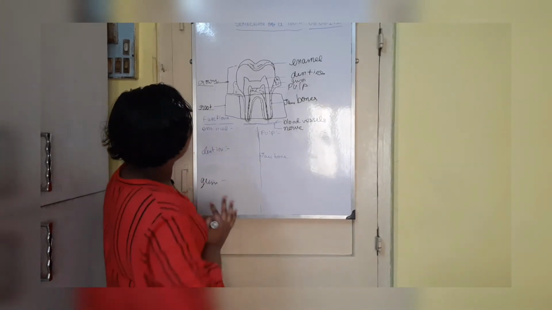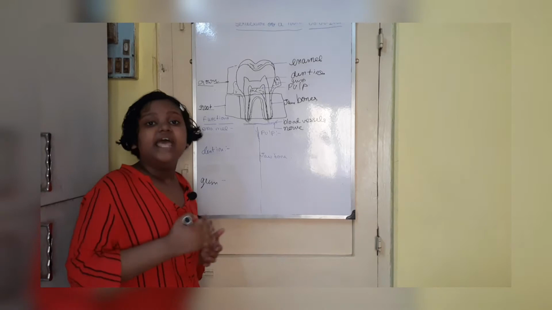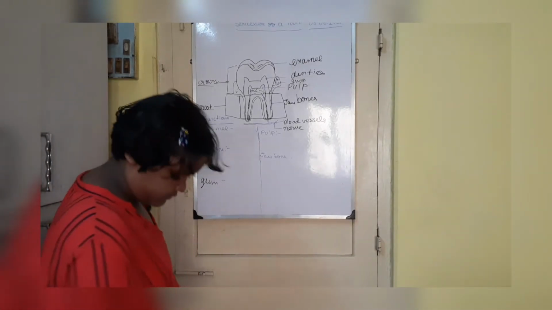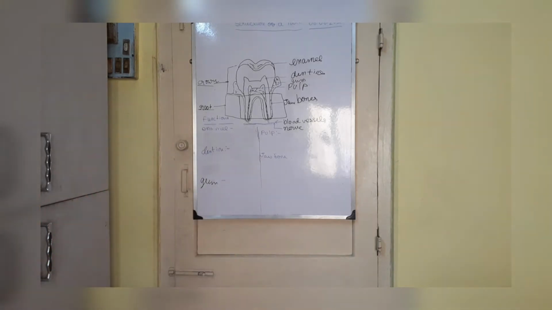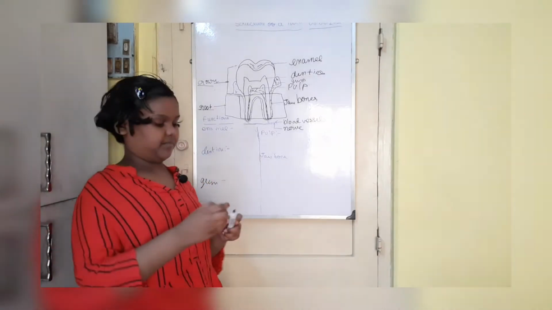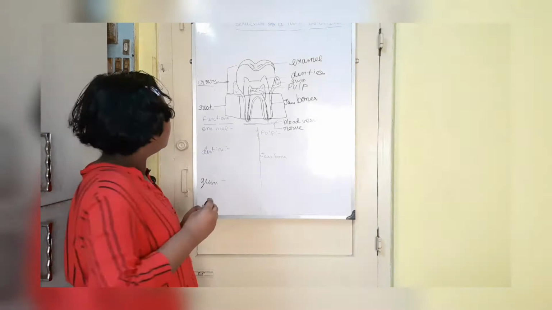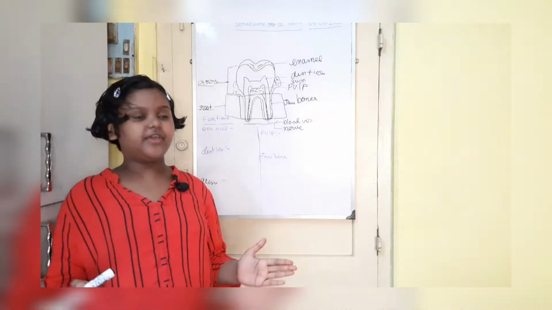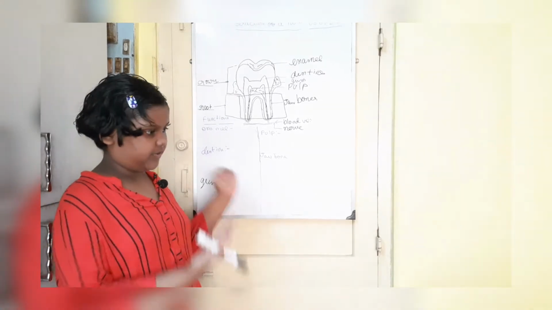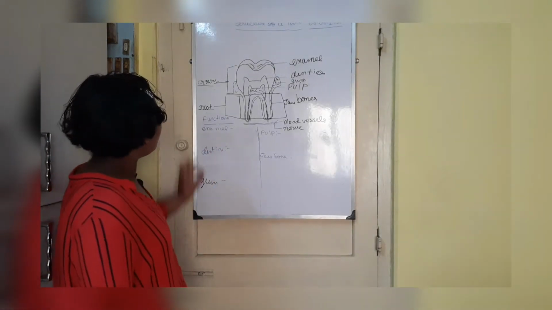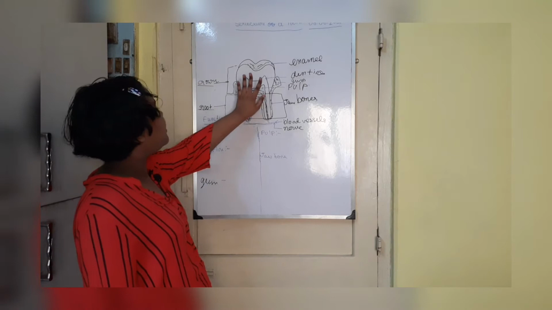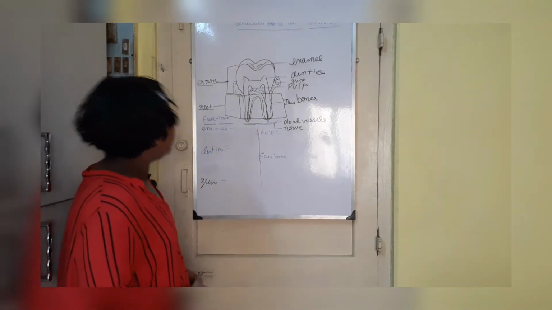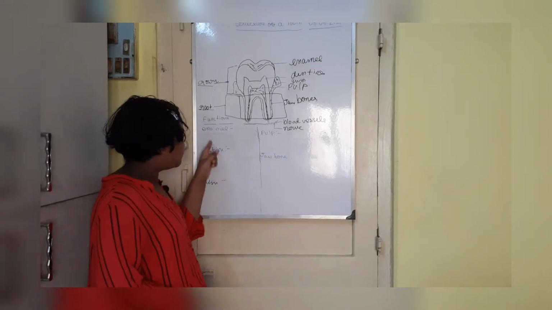Now have you understood what is enamel, dentine, gum, pulp, jawbone, blood vessels and nerve? Now I will tell you the functions of the parts of a tooth. So you have understood the full parts of a tooth. Now I will tell you the functions.